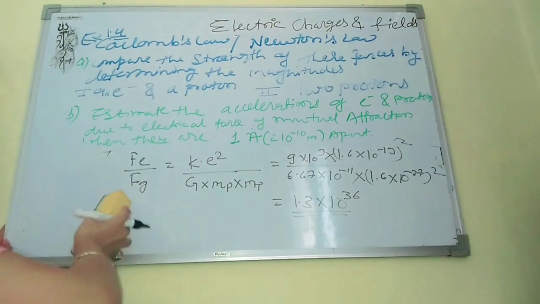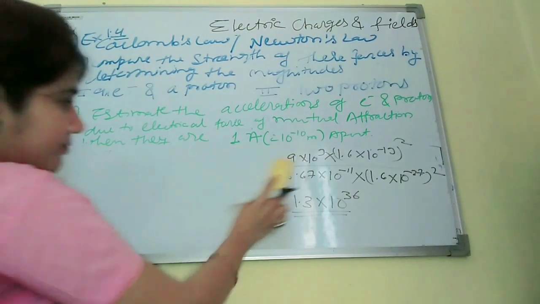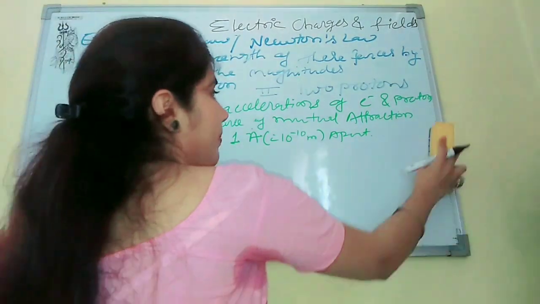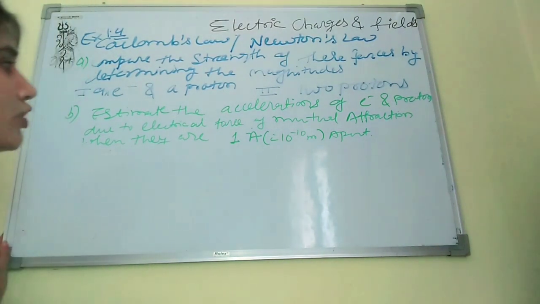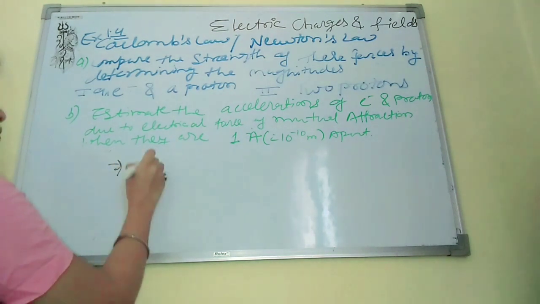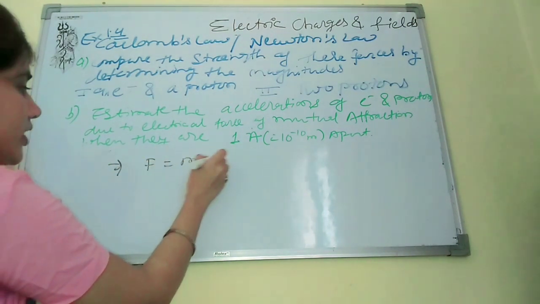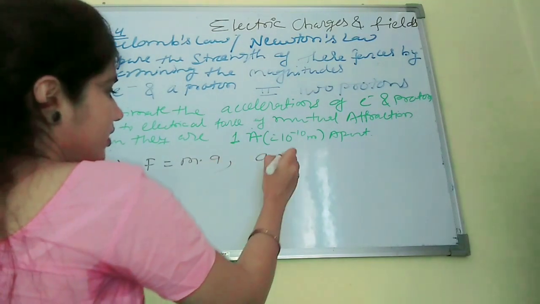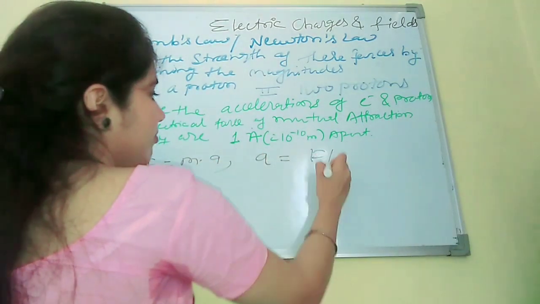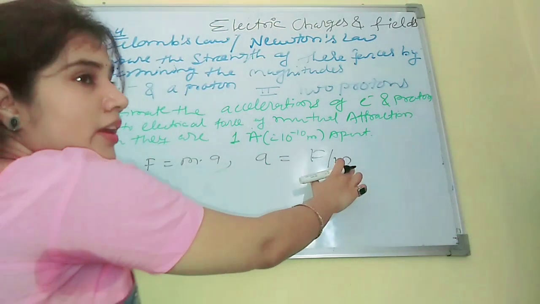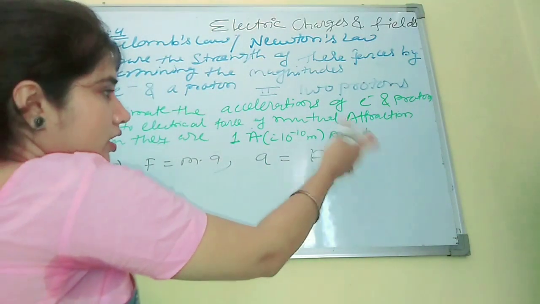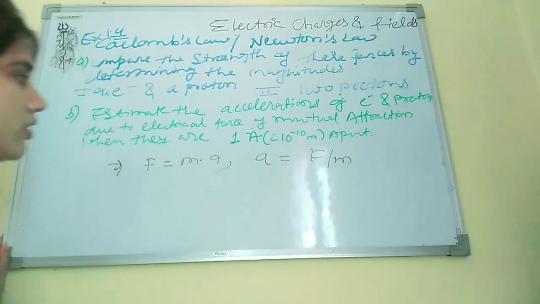Now we have to find out the acceleration of electron and protons. For acceleration we should find out the force, because force equals mass into acceleration, and if we find the acceleration, that will be F by m. For proton we will put the mass of proton, and for electron we will put the mass of electron.